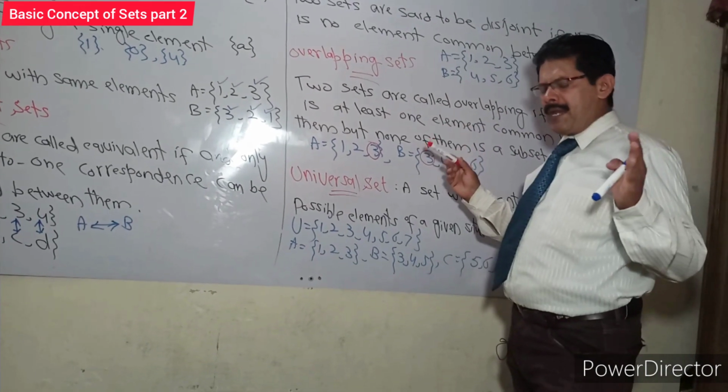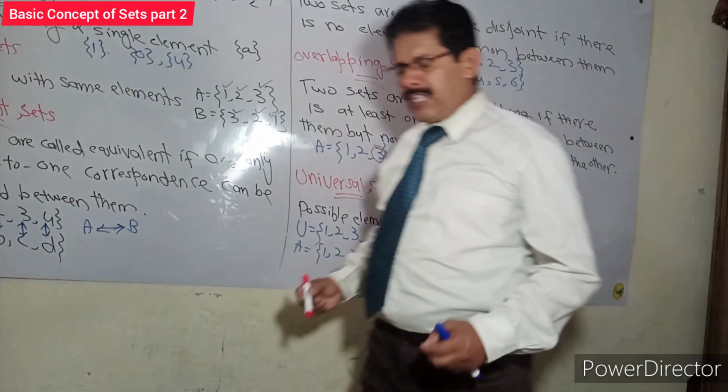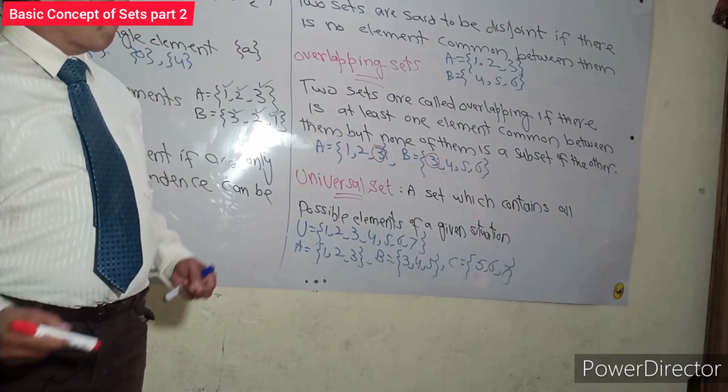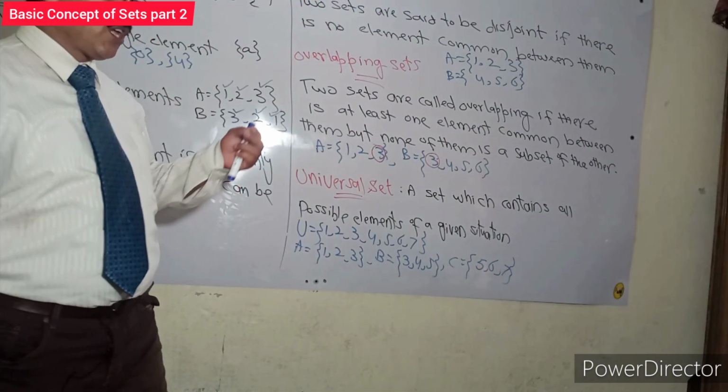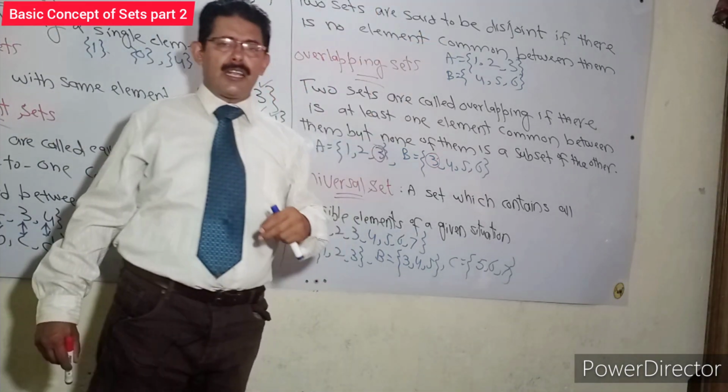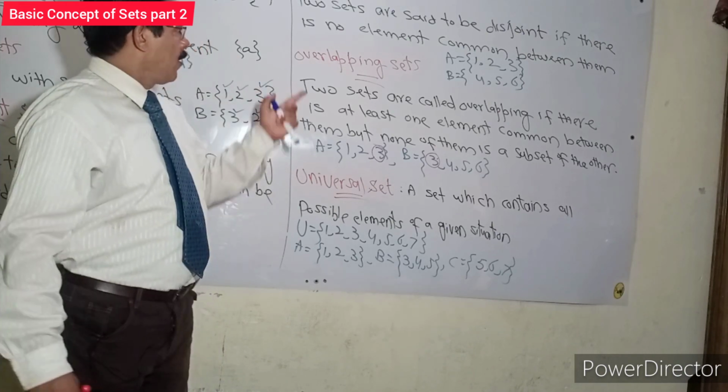No common element. There are different elements in these two sets. Set A is 1, 2, 3 and set B is 4, 5, 6. So these two sets are called disjoint sets.